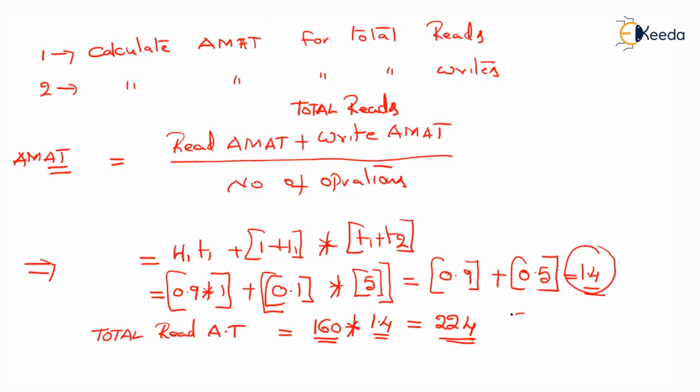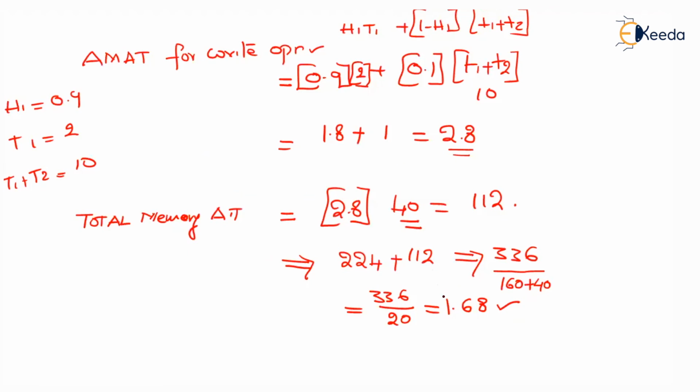Total read access time is equal to 224. Write average access time is equal to 2.8. Total access time for writes is equal to 112. As read access time is 224 and write access time is 112, when we add them both, we get 336.